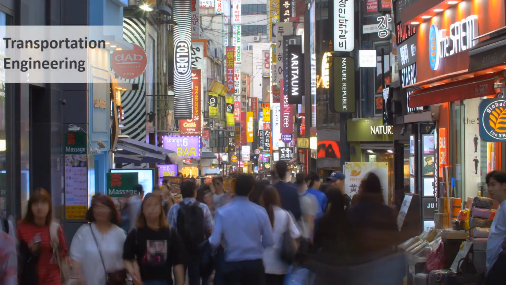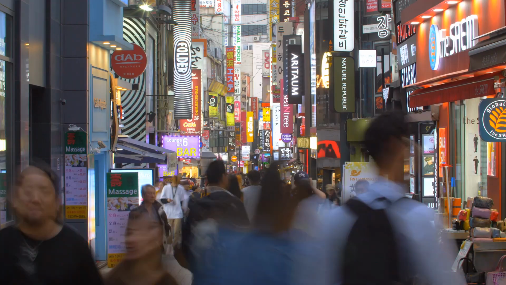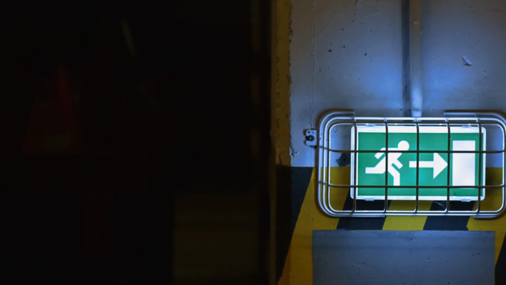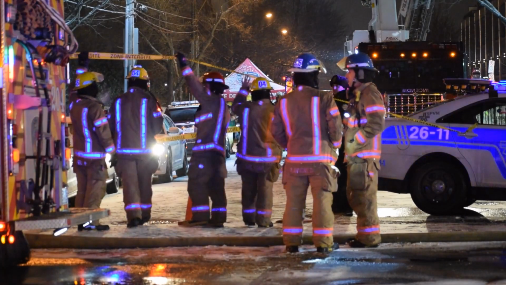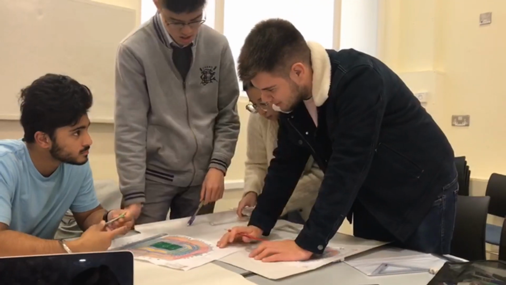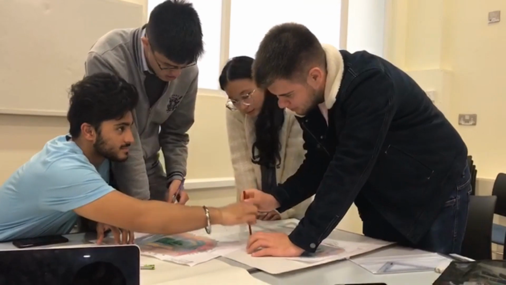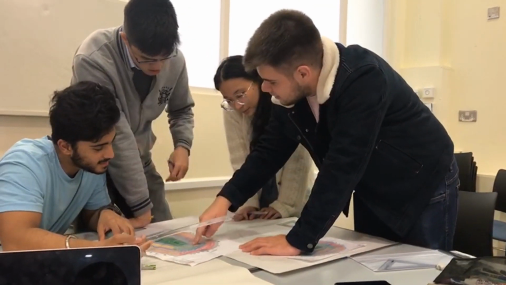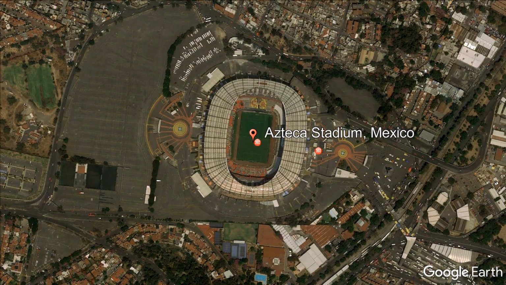Crowd management is another crucial factor to consider in case of an emergency. All buildings need an evacuation plan, emergency exits, signs, and even trained personnel in order to avoid confusion and congestion. In our exercise, we came up with an evacuation plan for the Aztec Stadium in Mexico.